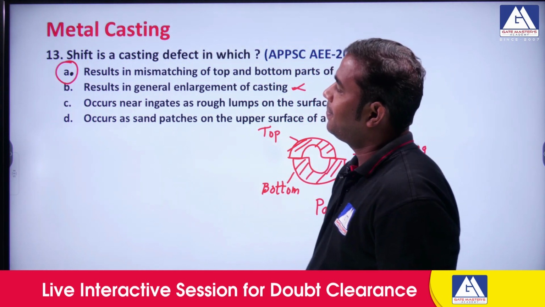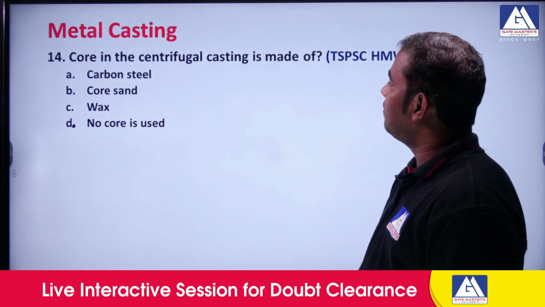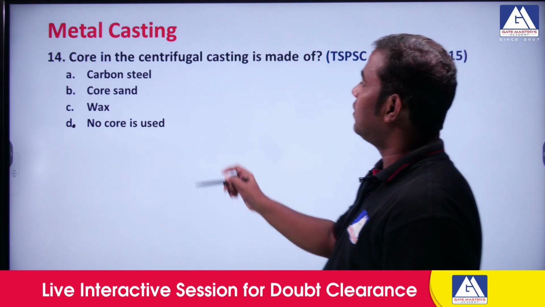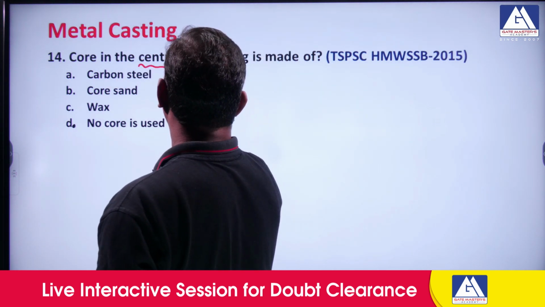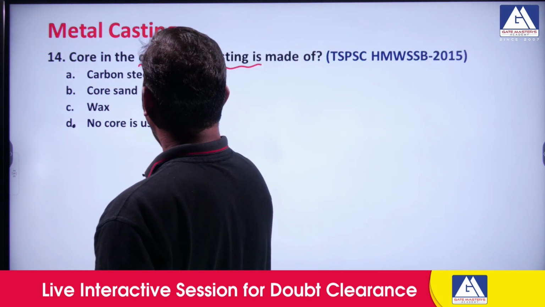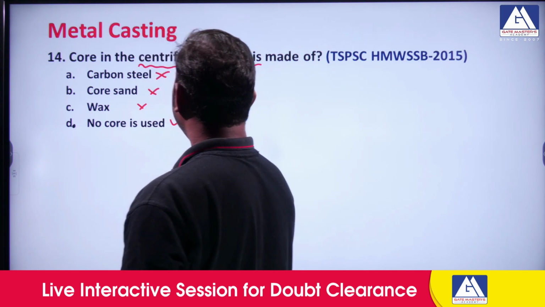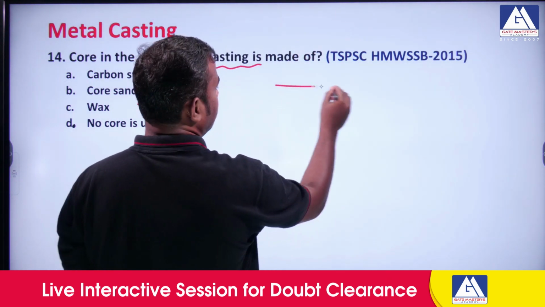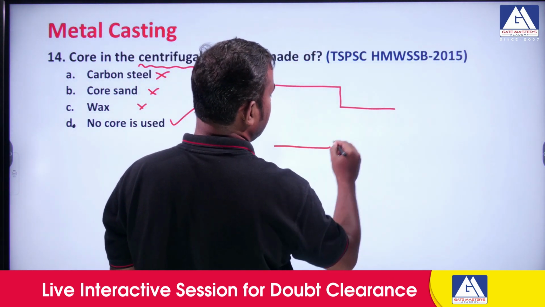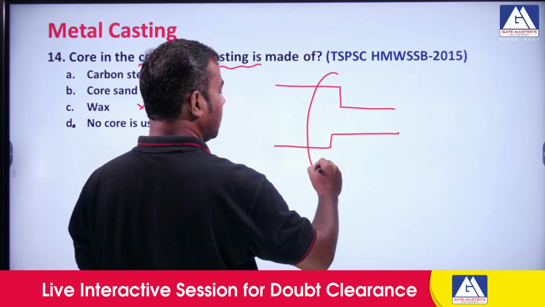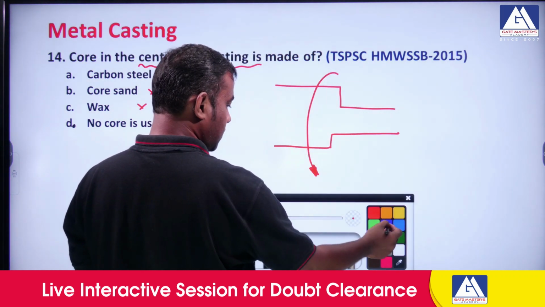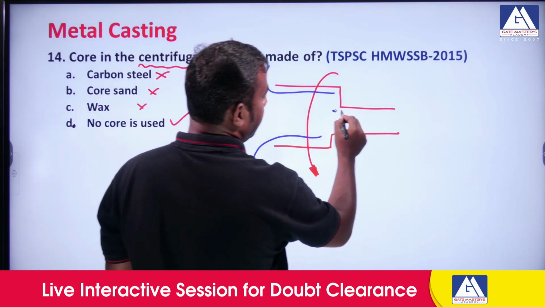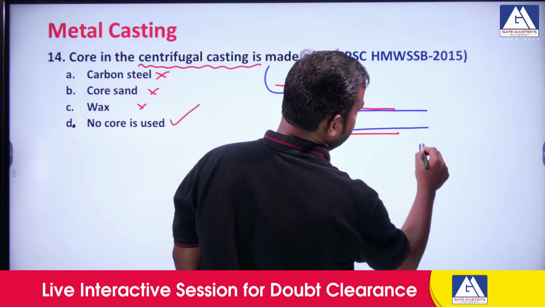The next question is, core in the centrifugal casting is made of dash. In centrifugal casting, we will not use a core at all, not carbon or wax or anything. Centrifugal casting is based upon centrifugal force. As we discussed, there is a mold here that will be continuously revolving. The liquid molten metal is brought here with some technique, and we continuously produce these pipes.